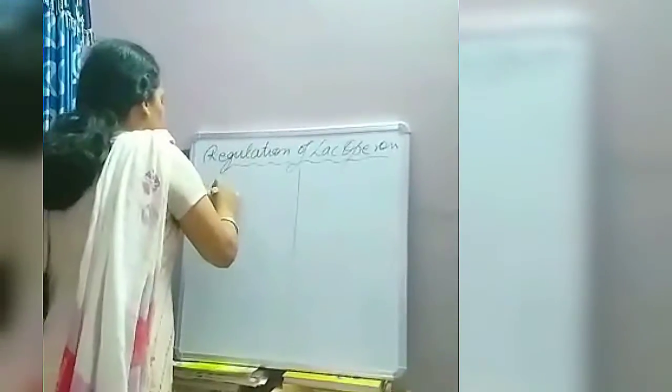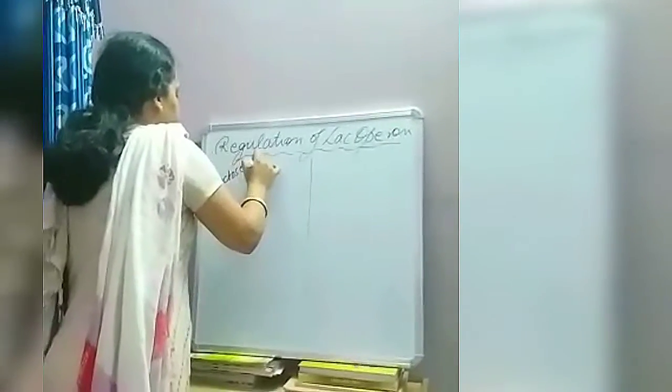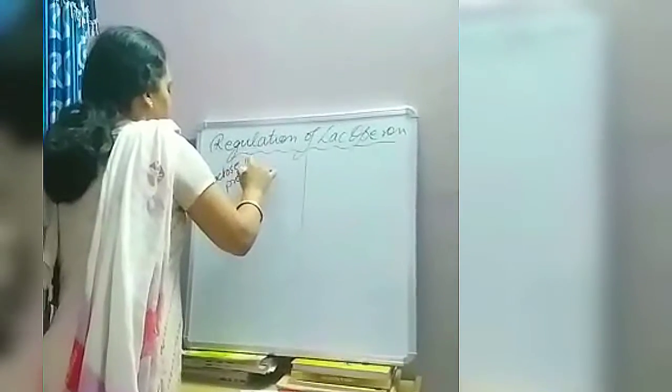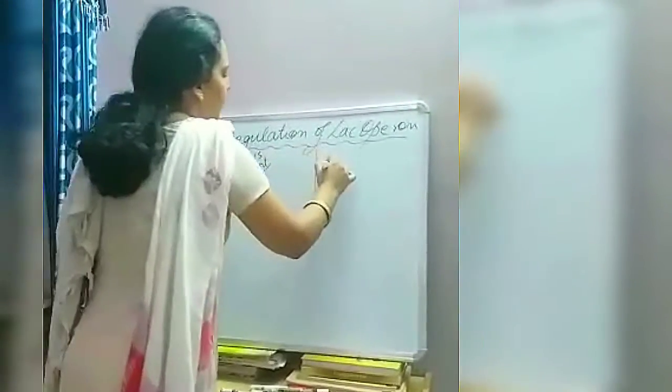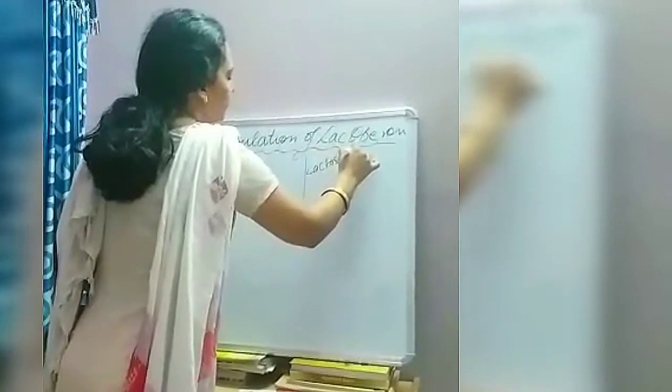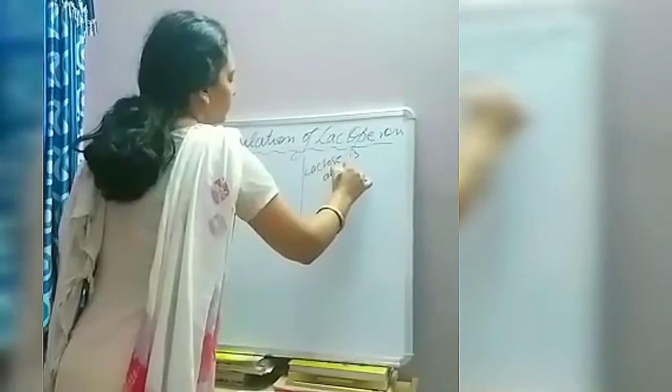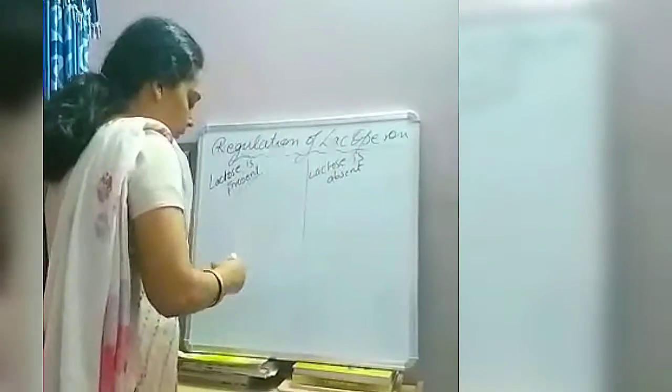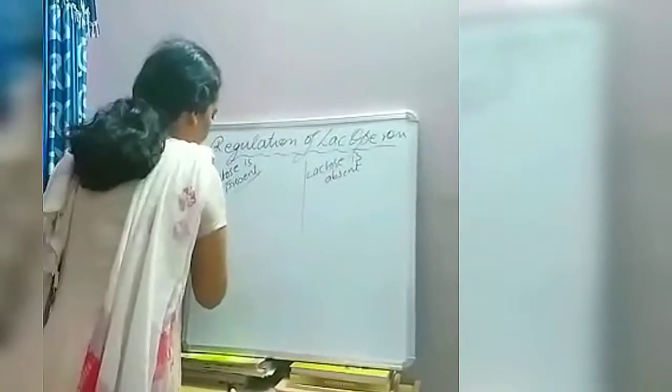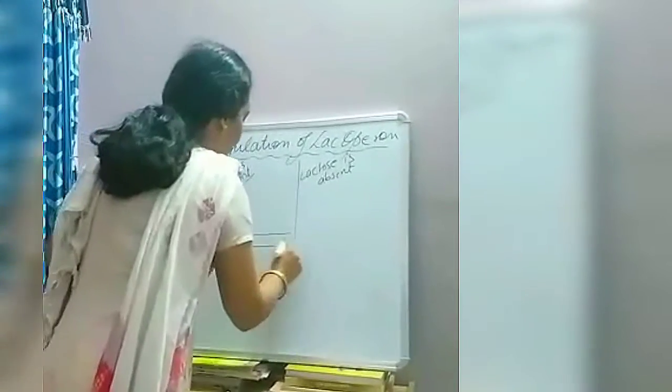Now let's consider two situations. First is when lactose is present, and second is when lactose is absent. In both the cases, let me draw the operon here.